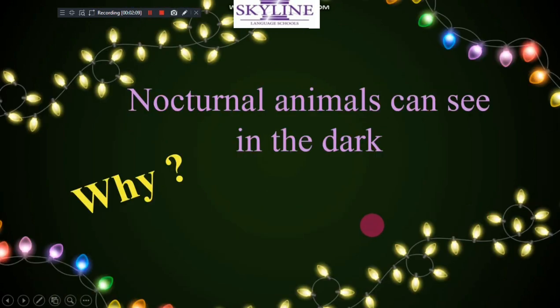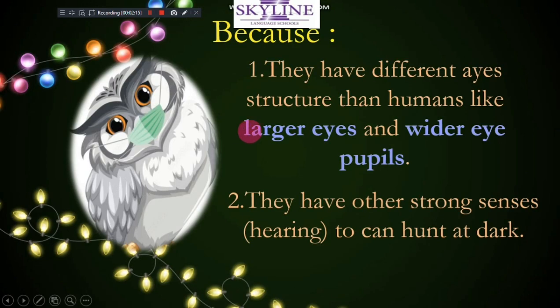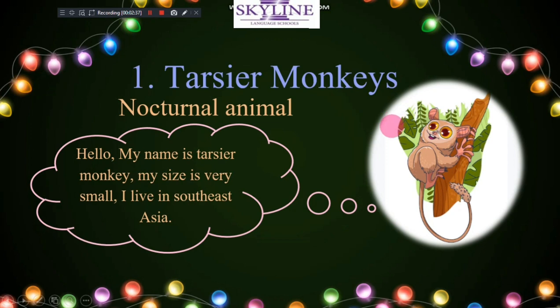Humans cannot see in the dark, but nocturnal animals can. Do you know why? Because they have a different eye structure than humans, like large eyes and wider pupils. They have other strong senses like hearing so they can hunt in the dark. So they can see and hunt in the dark, like owls, bats, snakes, and the tarsier monkey.